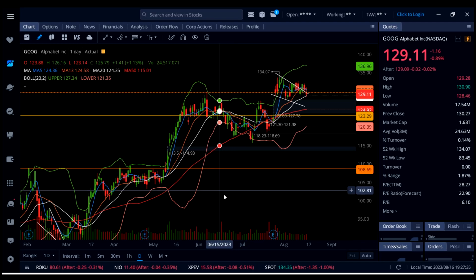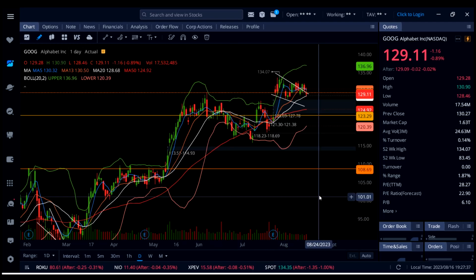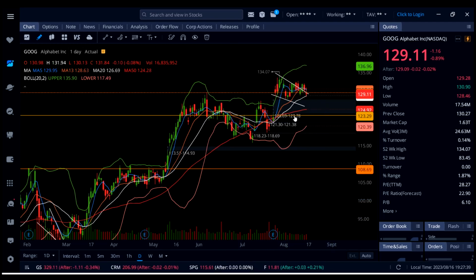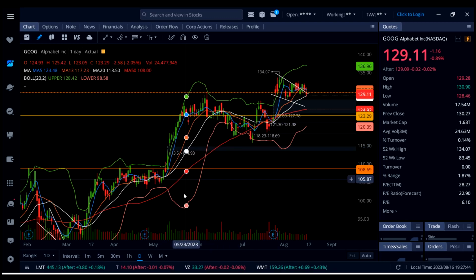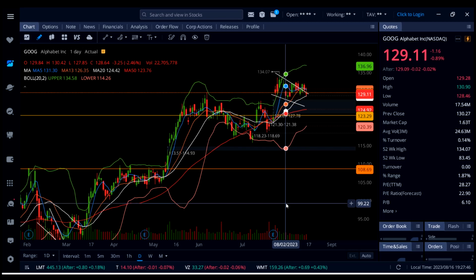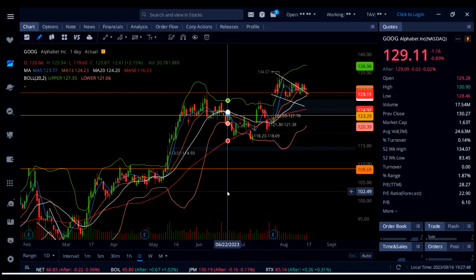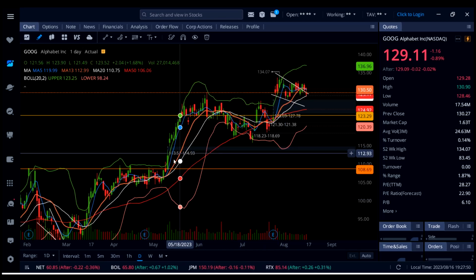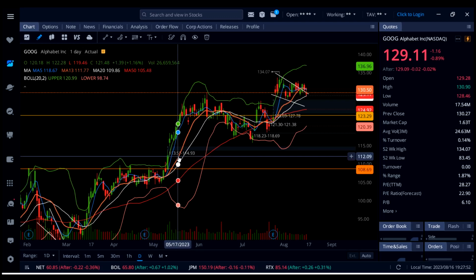Slowly, if Google stock actually comes down, I would say under 123, then you're going to see all these gaps getting closed on Google, and that's going to open up a lot more opportunities for a lot of people that are waiting to buy the dip right here around 113.51 on Google stock.